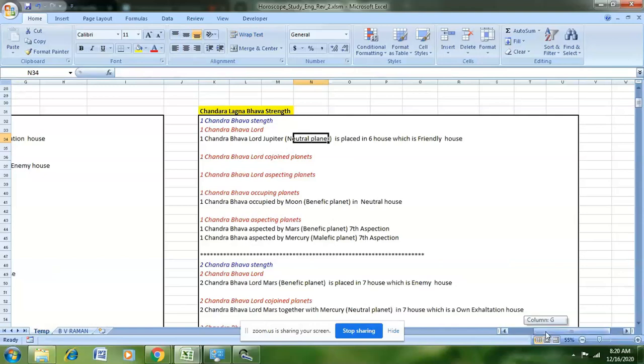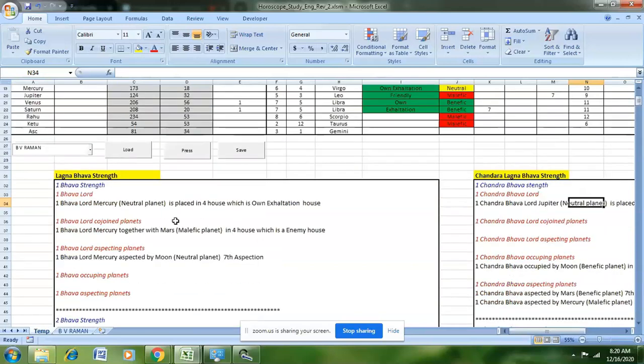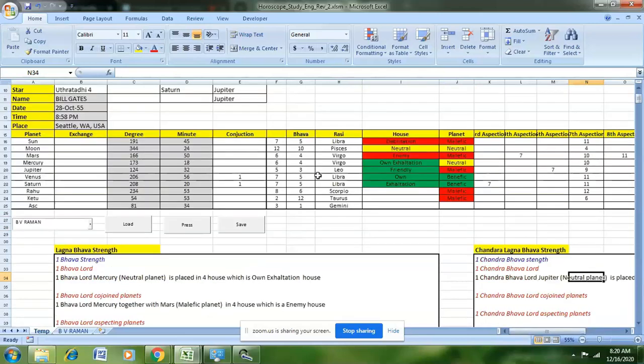So the tool helps you get all the contents required for predicting a particular Bhava, and later you can take these contents and use them in your own prediction. Once you are happy with the details produced by the tool, you can save the analysis by pressing the save button.